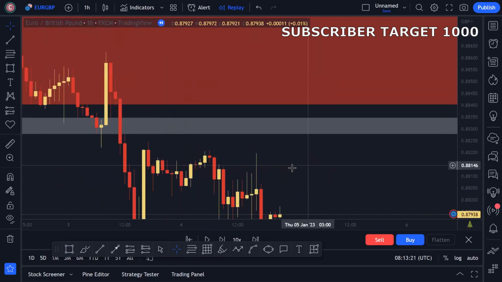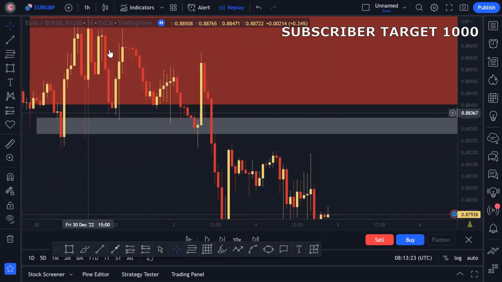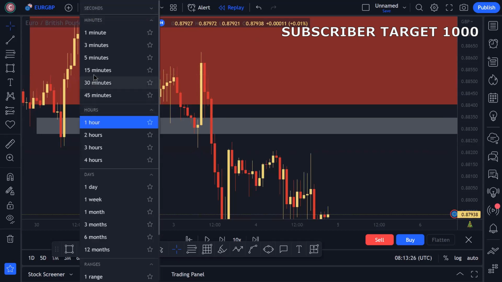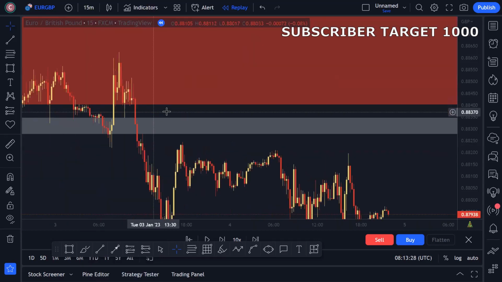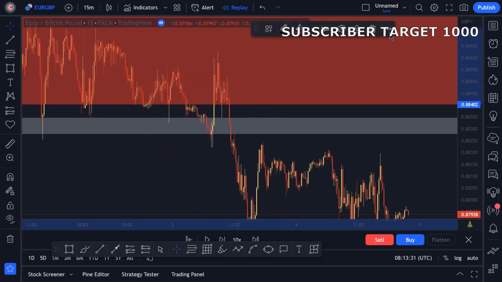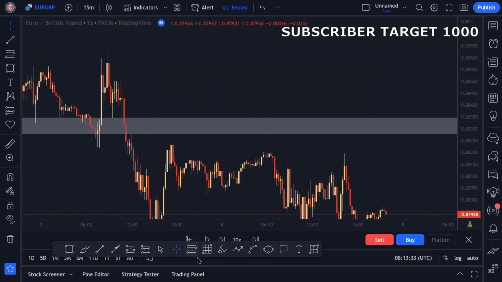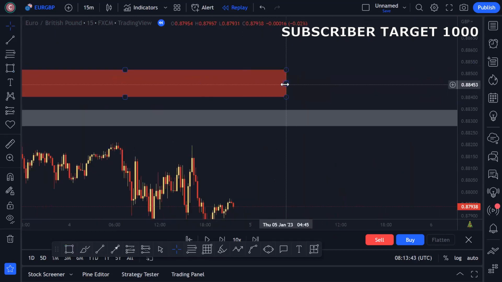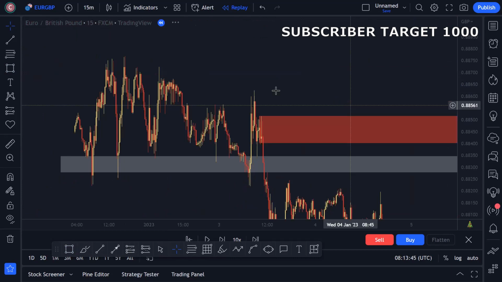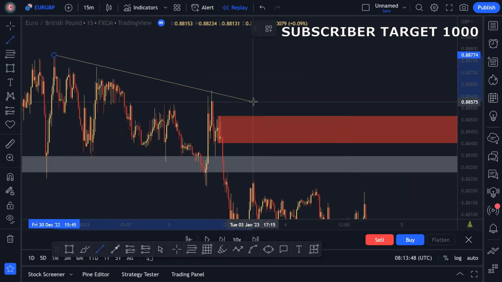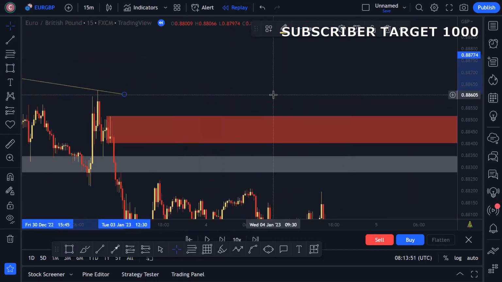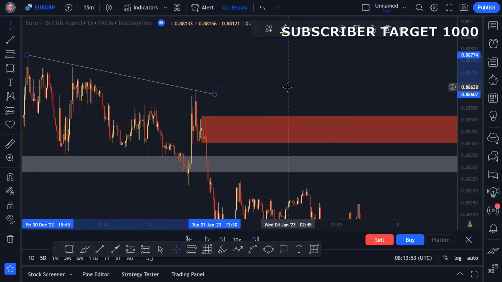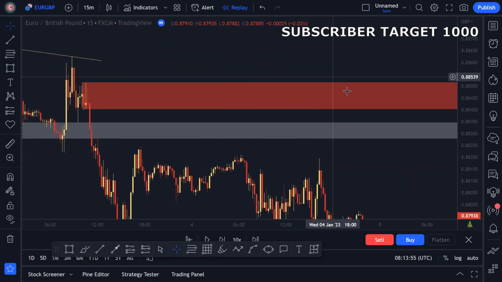Okay, and now shifted to the 15 minute. And if I remove this zone, you can see there is a POI. This is the extreme POI, but you can see the liquidity also available over here, trend line liquidity. Okay, so we have to trade carefully. We should trade carefully on this zone.